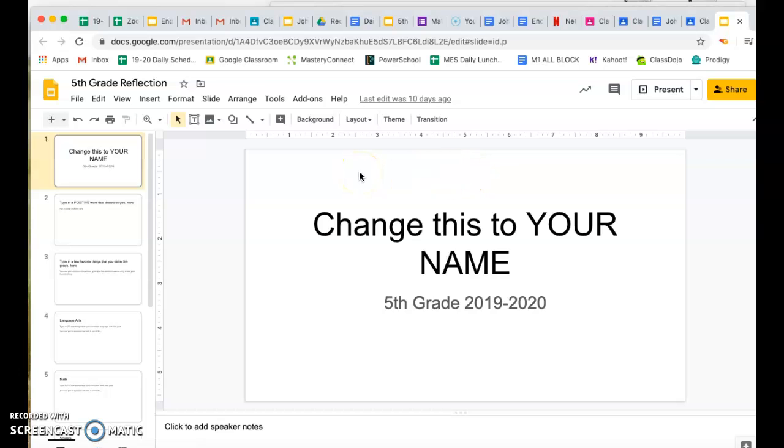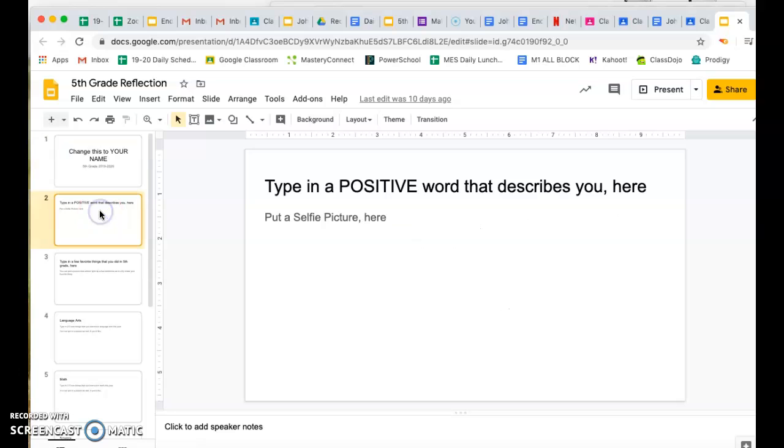You're going to have this week and next week to work on this. You're going to change it, obviously change it to your name, and then you can just leave the 5th grade 2019-2020. The next slide is going to have you type in a positive word that describes you here. You can put a selfie picture here.